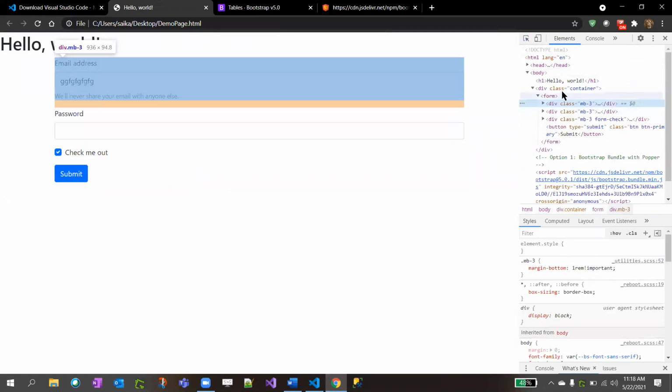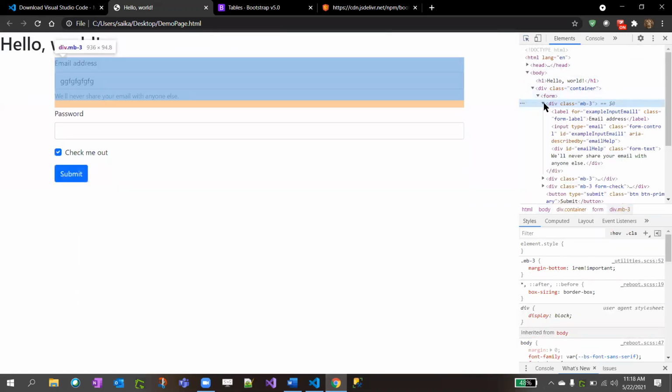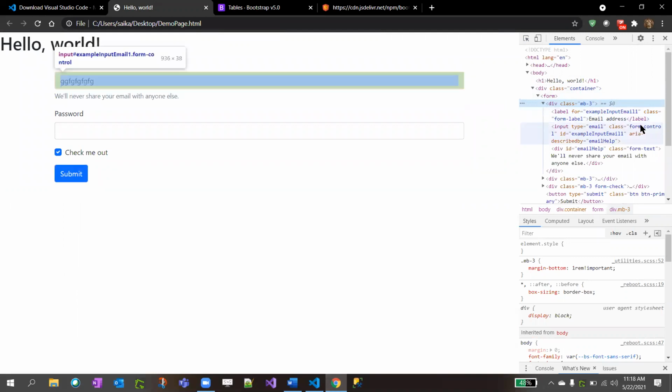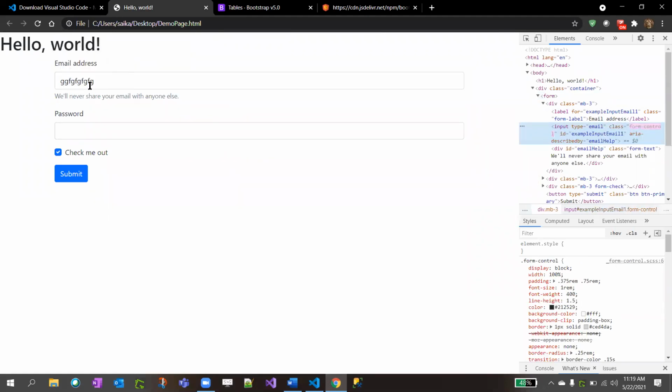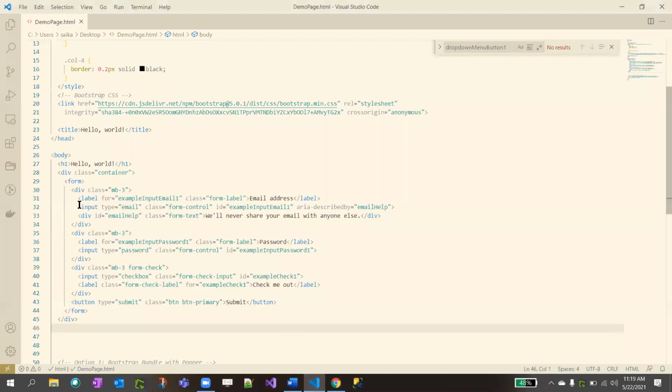So if you don't use Bootstrap, what's class equal to form-control? See, this is a regular input. When you use class equal to form-control, it looks clean. To do that, we need to declare the form on top, and mb-3 means margin bottom. I'll come to that margin bottom later, but just for label and inputs, right?